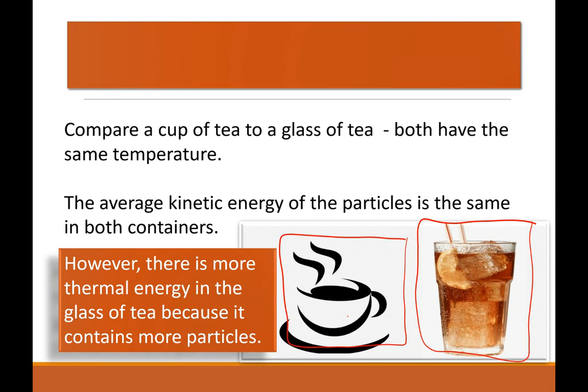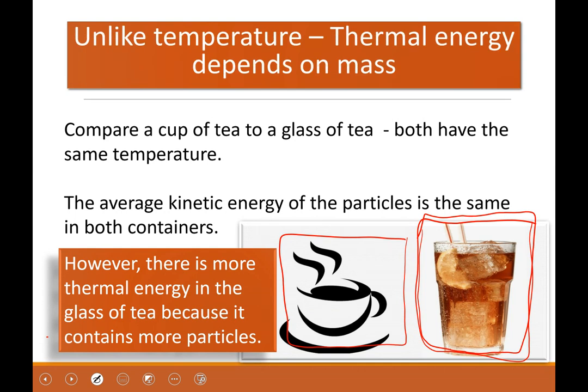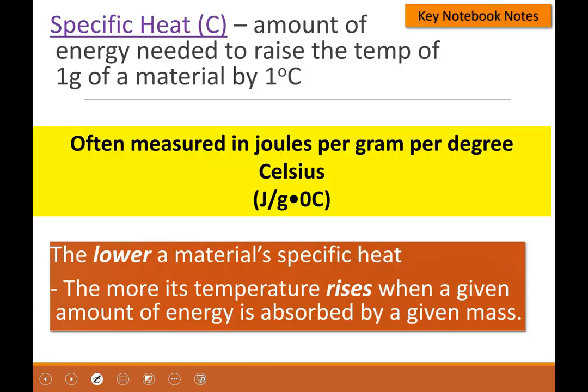The temperature is the same, so the kinetic energy is the same. However, there is more thermal energy in the glass of tea because it has more particles. It has more mass. So, unlike temperature, thermal energy depends on mass. Thermal energy, also called heat. These two words are used interchangeably, so you don't get confused.